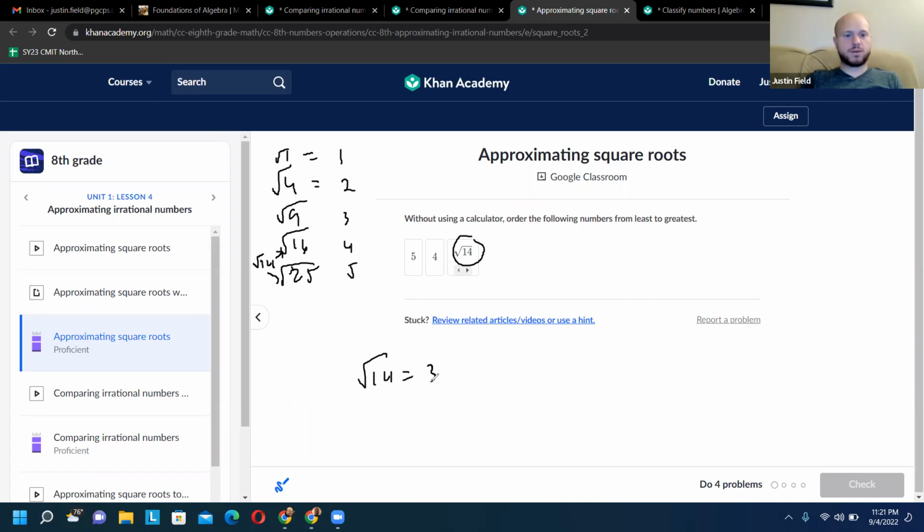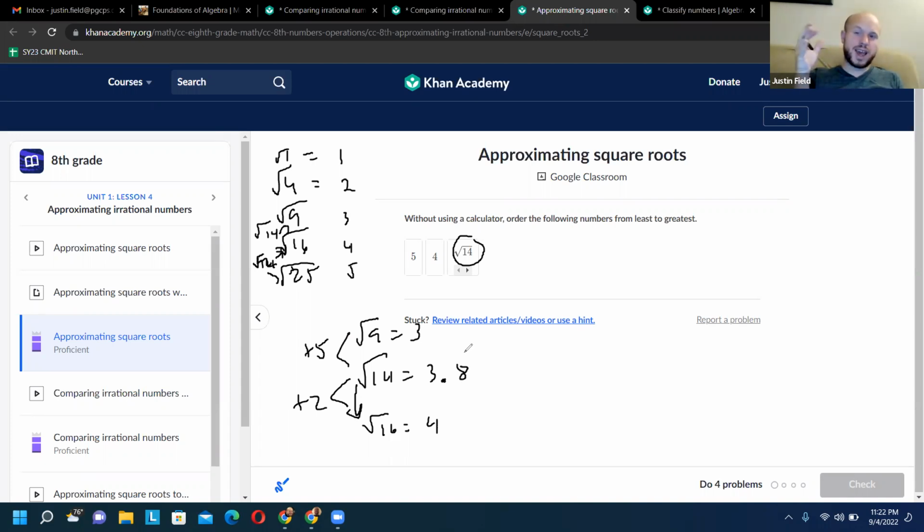So that means the square root of 14 is going to be, what's it going to be? It's not in between there. It's in between 9 and 16, right? So the square root of 9 is 3. The square root of 16 is 4. So the square root of 14 must be 3 point something. And it's closer to 16 than it is to 9. Because if I added 2, I'd be at 16. But from 9 to 14, that's adding 5. So I'm going to say it's about 3.8.